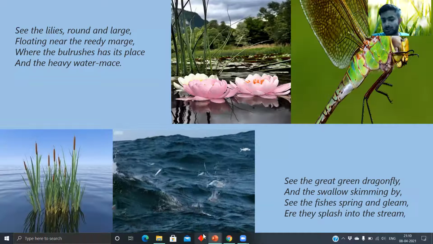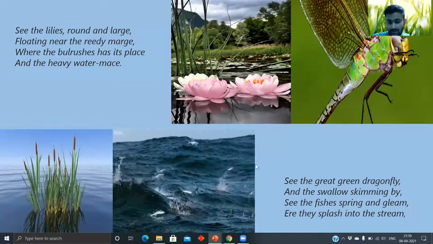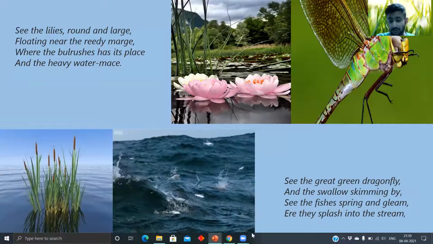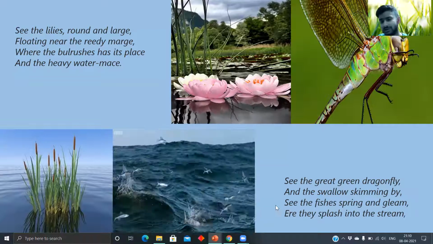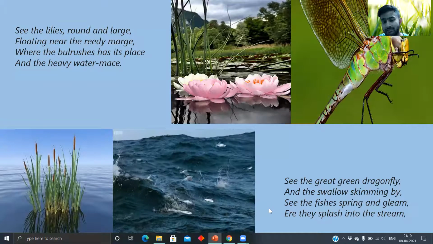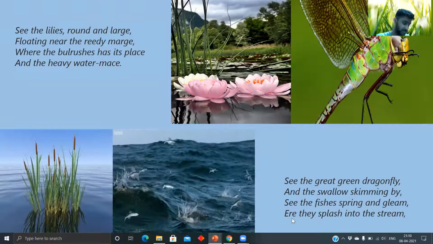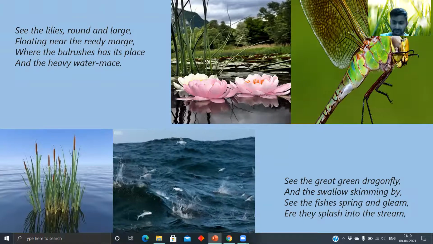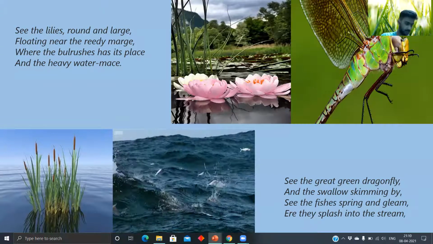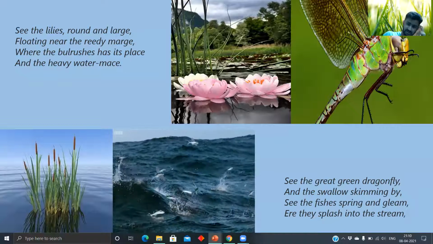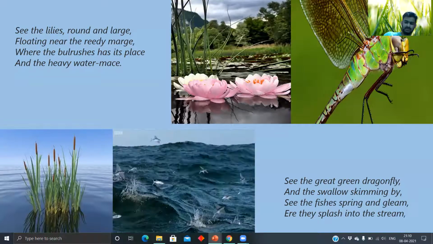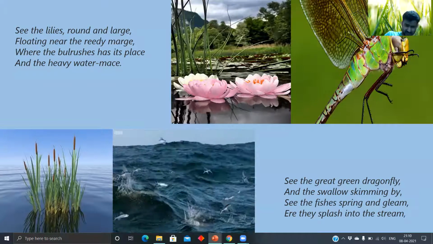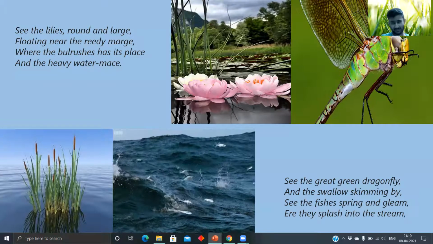So you can see the motion of them is that they move smoothly. They splash into the stream. So the word is an old word. They used to use it before. But in this day and age, the meaning of means before. Before they splash into the stream, the fishes spring and gleam. So that is what they are trying to say. Gleam means shine. The spring and the shining because of the great sunlight, as the author described in the previous